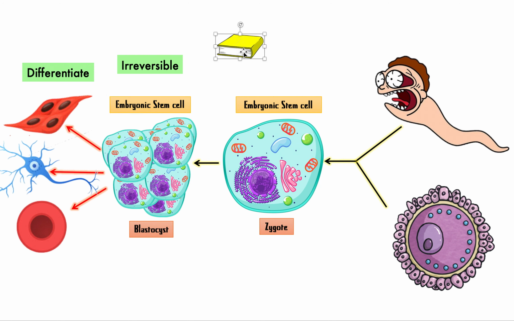Now you might ask me something interesting, or maybe you won't, but I'm going to bring it up anyways. We know that this cell right here has DNA that was formed from the combination of the sperm from your dad and the egg from your mom, right? And it will divide by a process called mitosis. Again, you might learn about that later if you haven't learned about it yet. That means that each of these cells will have the same DNA, right? All of your cells in your body have the same DNA.